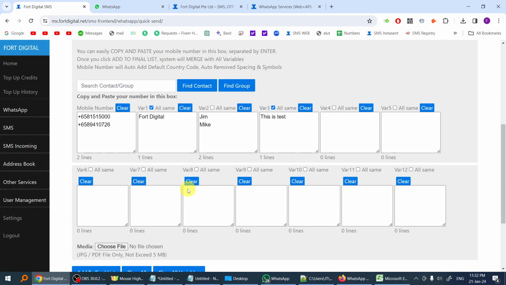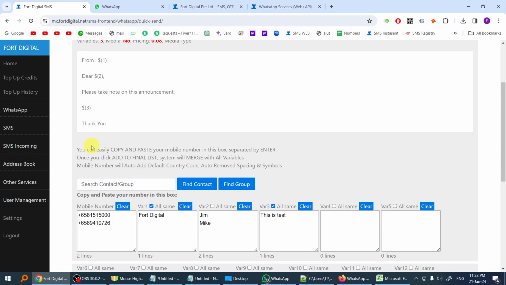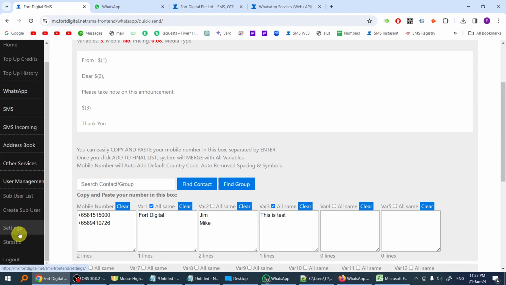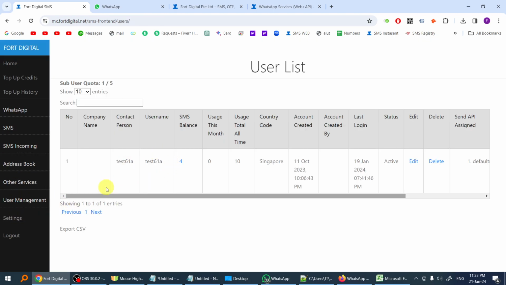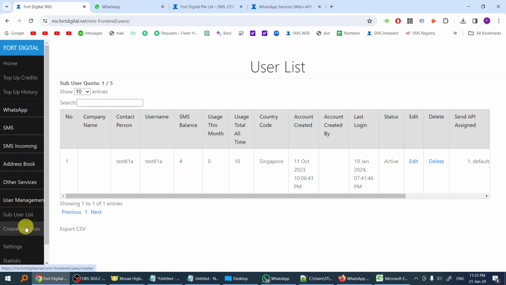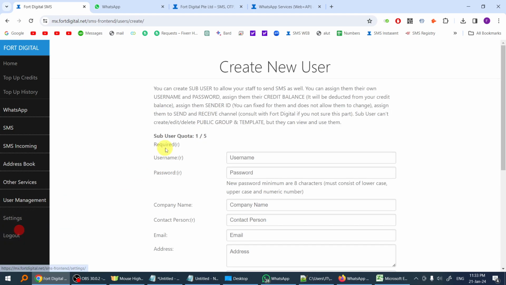All right. So this is the address book. Now I'm going to share with you about the sub account. Under user management, you can create sub users. You set your own username and password for your own staff. We allow you to create up to 5 sub users. If you need more, contact us. There will be additional charges.